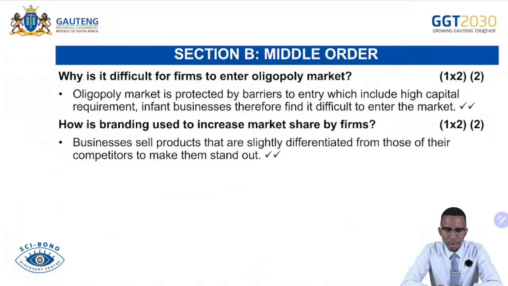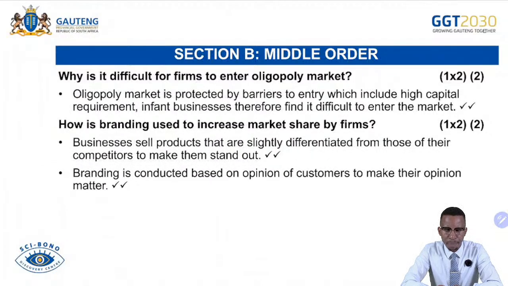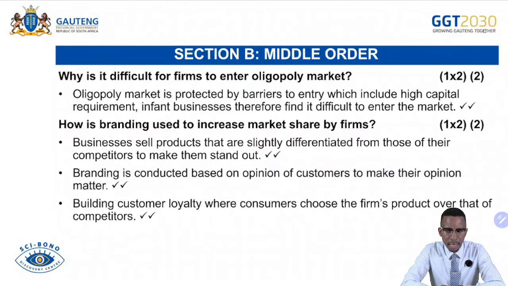So businesses sell products that are slightly different from those of their competitors to make them stand out. Branding is conducted based on the opinion of customers to make their opinion matter. If ever consumers are suggesting something about the brand, the business takes those ideas and implements them, which will attract consumers to be even more attached to that particular brand because they have contributed. That will always make the brand appear more superior than those of other competitors. This builds customer loyalty, where consumers or customers choose the firm's product over that of competitors.